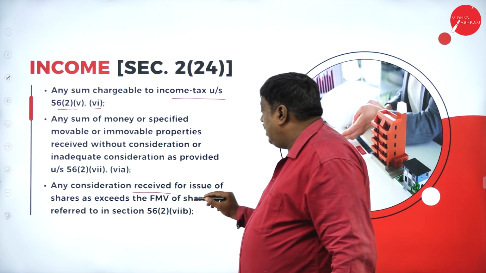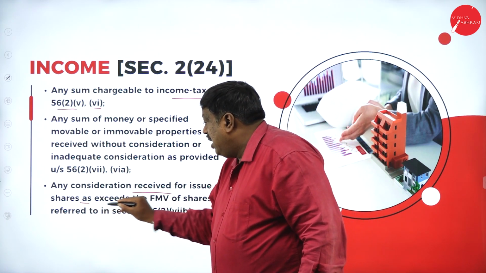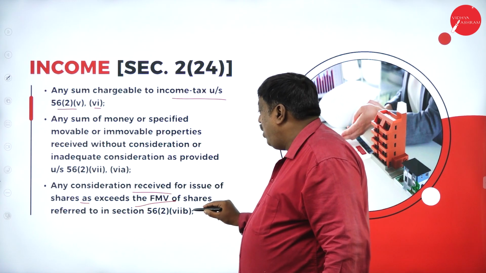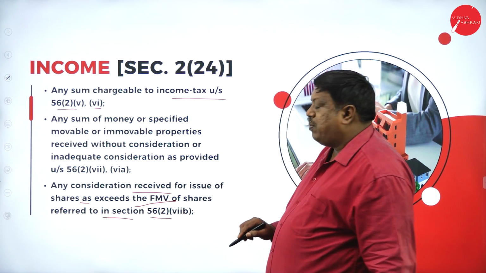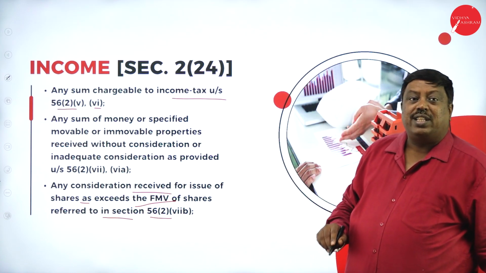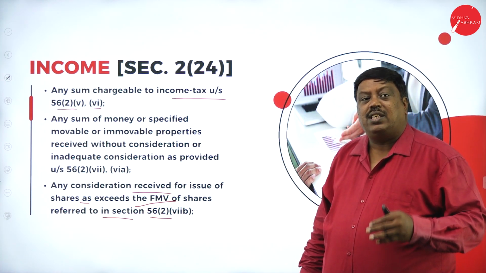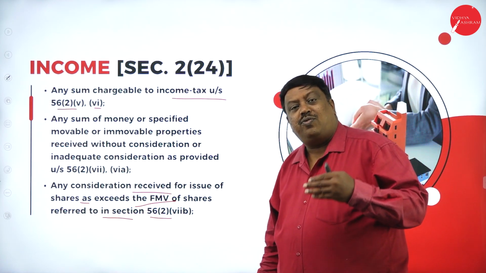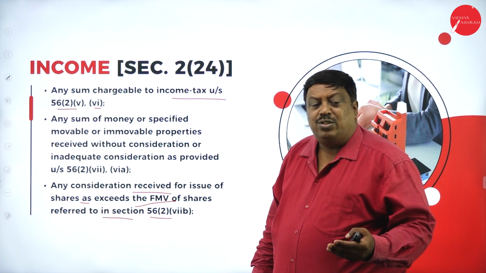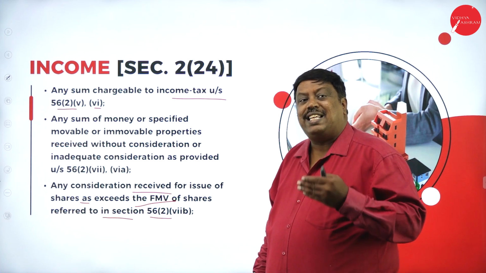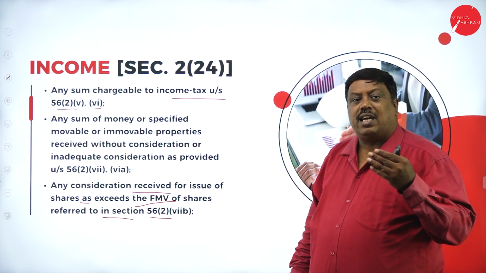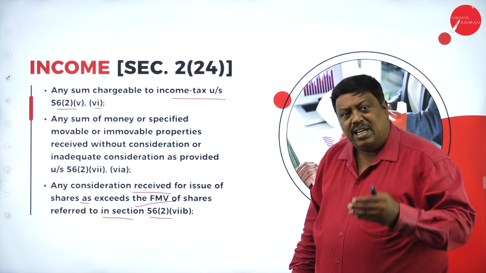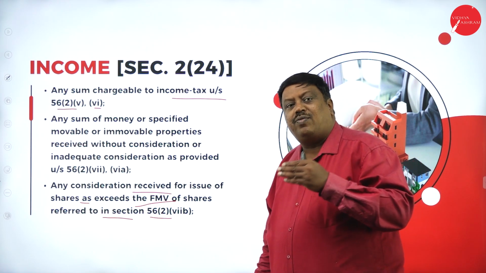Any consideration received for issue of shares which exceeds the fair market value of shares, referred to in section 56 subclause 2 subclause 7b. They are saying that when the share value is 10 rupees and it has been issued for more than 10, the excess amount over the fair market value is treated as income and it is taxable in the hands of the person.